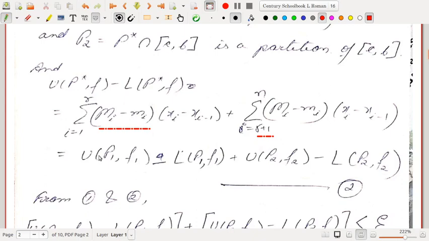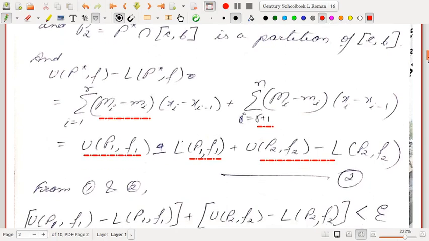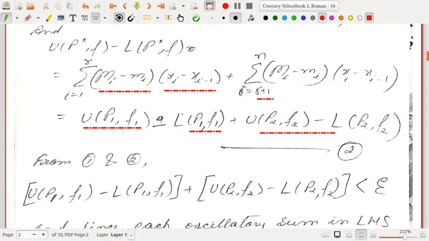So this sum is nothing but U(P1,f1) minus L(P1,f1), and this sum is nothing but U(P2,f2) minus L(P2,f2), because the portion from i equal to r plus 1 to n represents the partition of [c,b], and the portion from i equal to 1 to r represents the partition of [a,c]. Okay, so this is the difference.